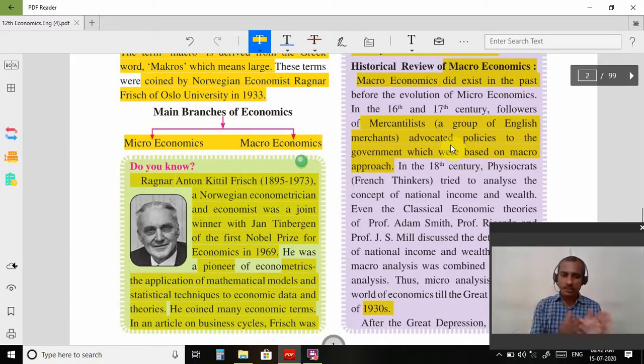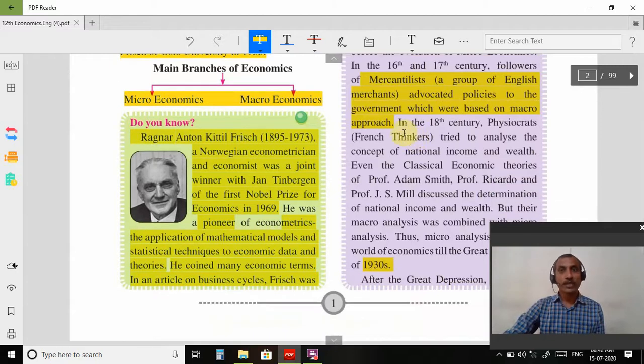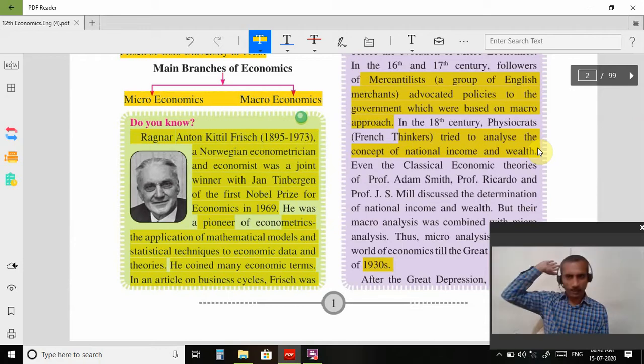So these things are related to macroeconomics. In the 18th century, Physiocrats, French thinkers, tried to analyze the concept of national income. National income and wealth is one example of macroeconomics. So it means macroeconomics also existed in the past.